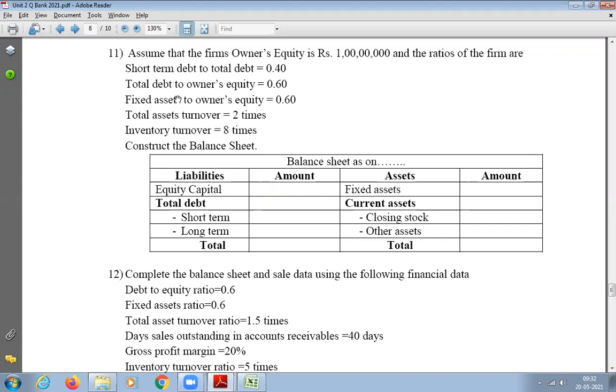And then next he has given total debt to owner's equity, 0.60. So do you know any of the variables in this? Total debt, do you know? No, sir, I don't know. Owner's equity? Yes, sir, 1 crore. So total debt I don't know, but I know owner's equity and I know the ratio is 0.60. So just cross multiply, I'll get what? Total debt.